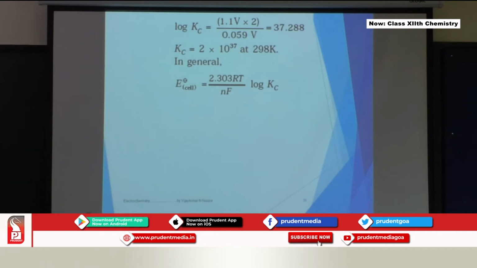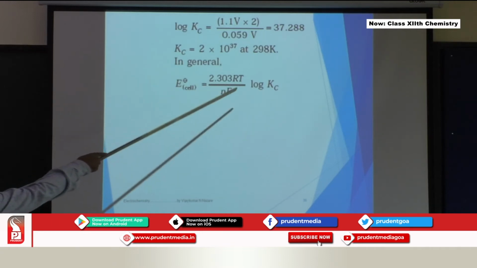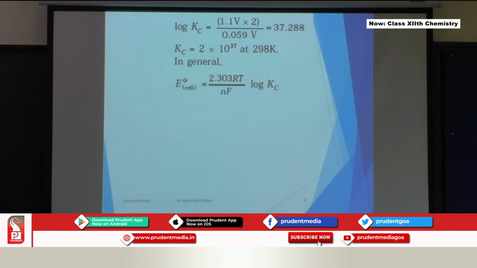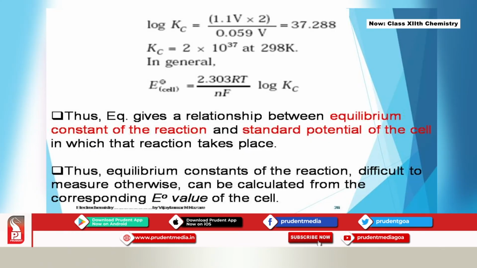So in general, E naught cell will be equal to 2.303 RT upon nF log Kc. Now we have removed that 2, and we are using n. This equation will be very important from the examination point of view, to solve problems based on E naught cell and the equilibrium constant Kc. It gives the relationship between the equilibrium constant of the reaction and the standard potential of the cell in which that reaction takes place.